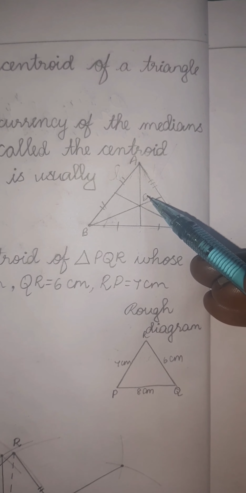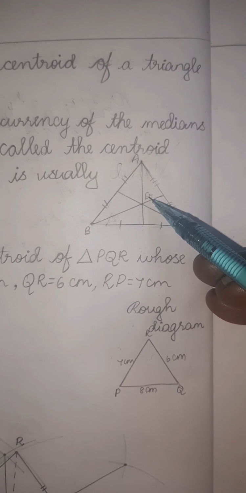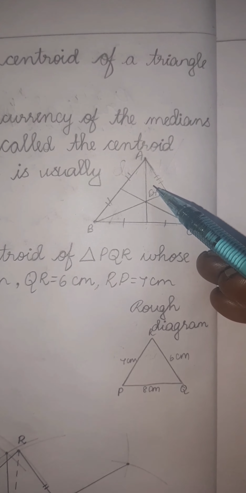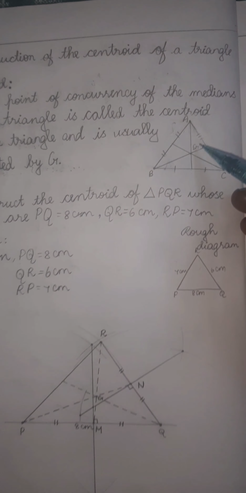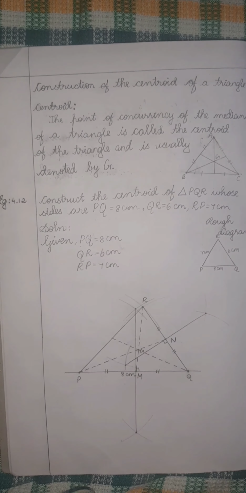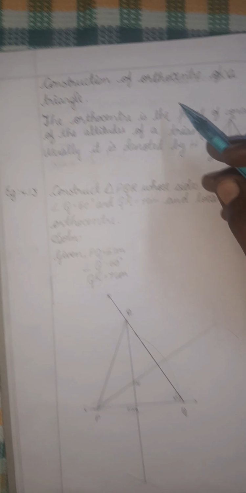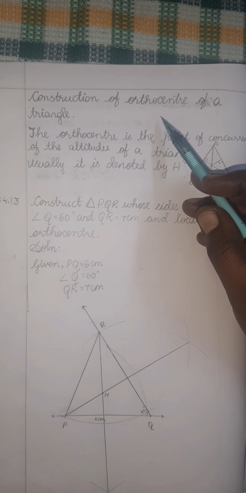The standard point name is G. For the center of a circle we will put O, like that. Here that is G. This you learned in the first term through WhatsApp. Now we are going to learn about orthocenter. That is only our portion. You have to prepare for this midterm.